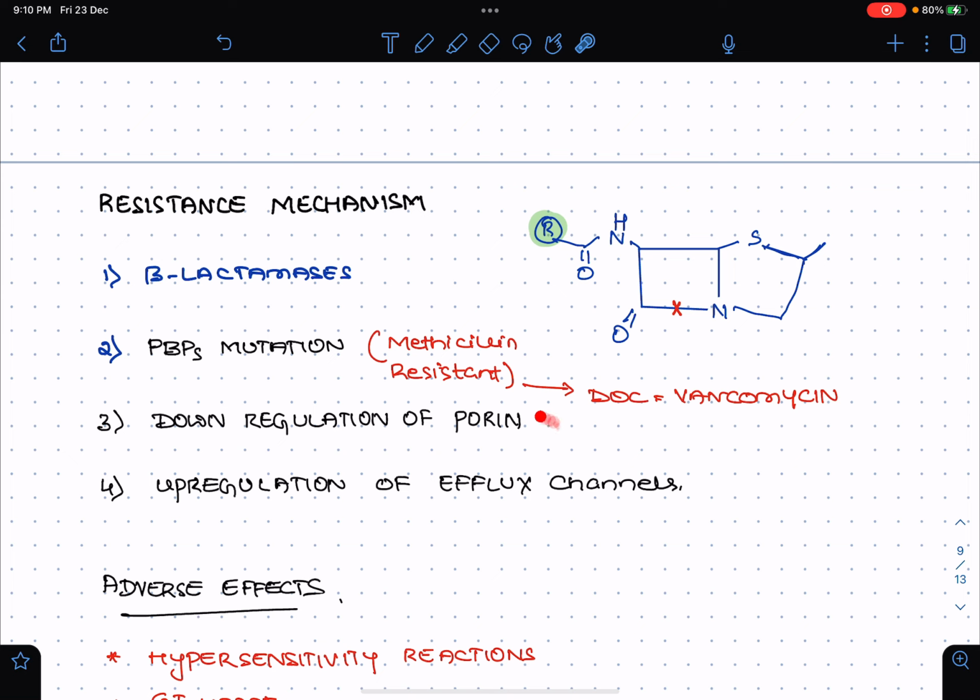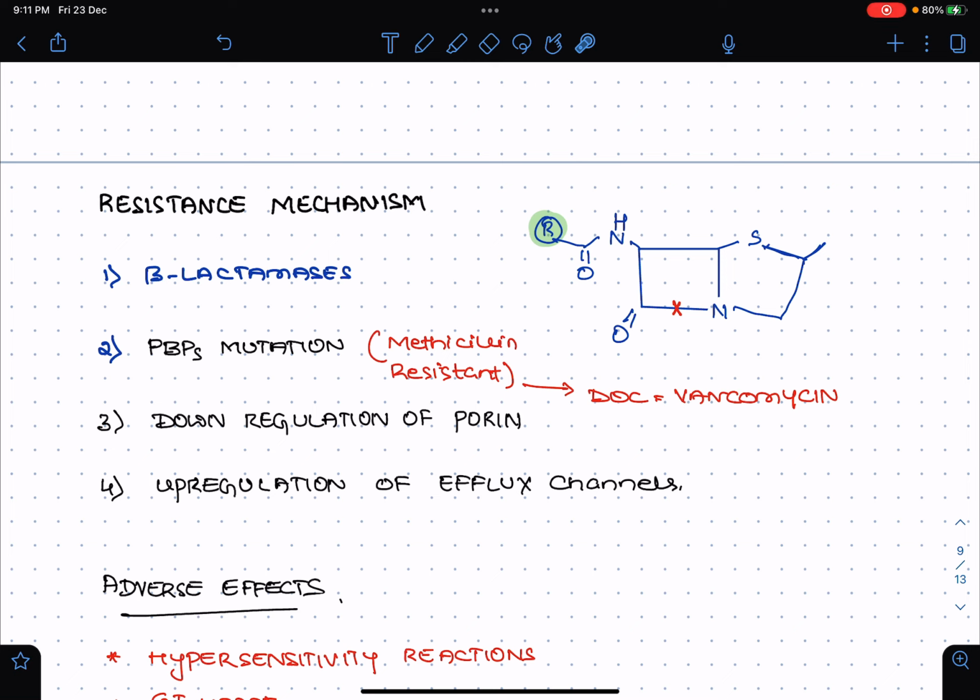There may be down regulation of the porins, and the fourth cause is the upregulation of the efflux pumps. What the efflux pumps do is throw out the penicillins which have entered inside. They basically throw the penicillin out of the cell. So in case of methicillin resistance, the drug of choice will be vancomycin. Vancomycin is the drug of choice in case of methicillin resistant Staphylococcus.